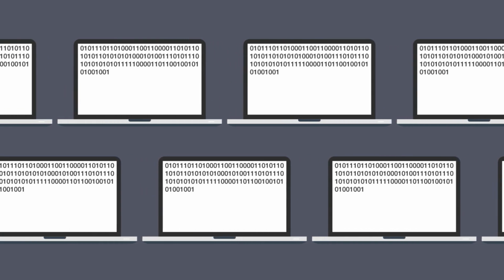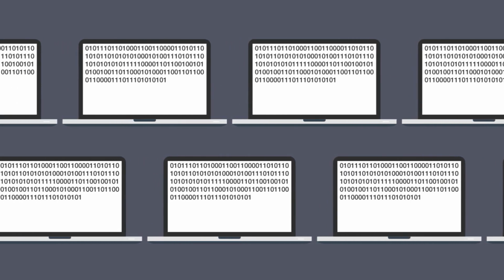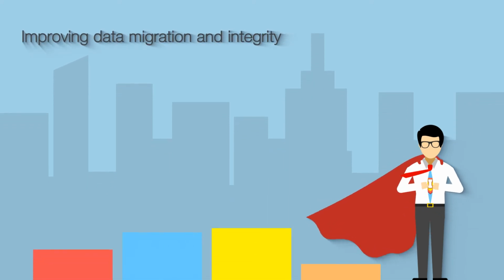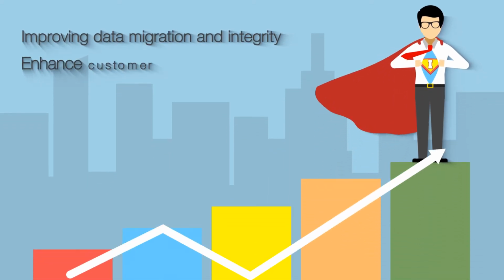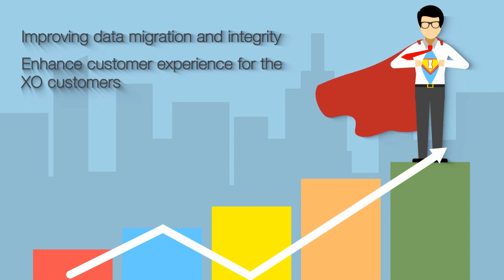We are also working to stitch PVC path for remaining topologies and increase migration numbers as soon as the network configuration data is available. We are continuing to work on improving the overall data migration and integrity. This will enhance the overall customer experience for the XO customers after the transition.